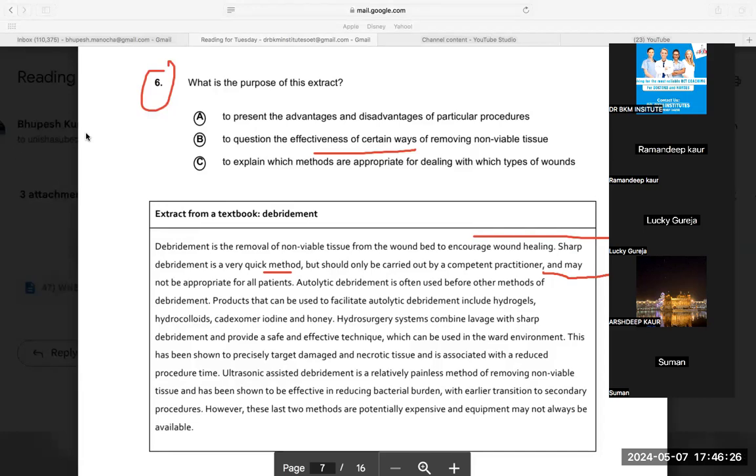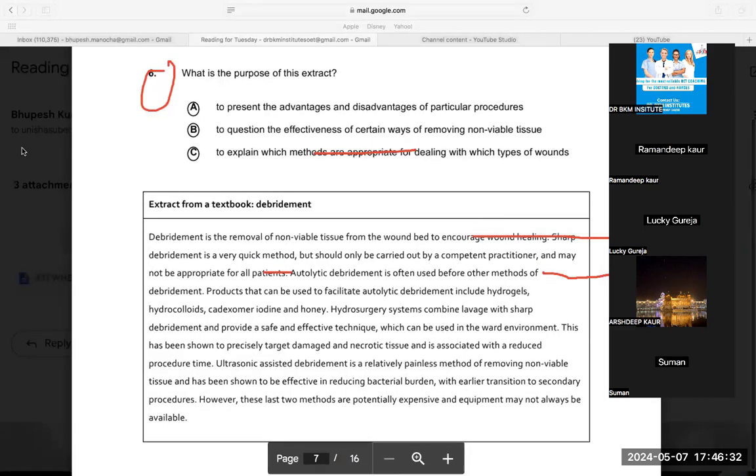I have muted, please. See, in the first question, in the first paragraph, sharp method, it's a quick method. So they are not talking about effectiveness. Is often used before, can be used to facilitate autolytic debridement, hydrosurgery systems, safe and effective. This technique is effective. So in the second method, they are talking about effectiveness.